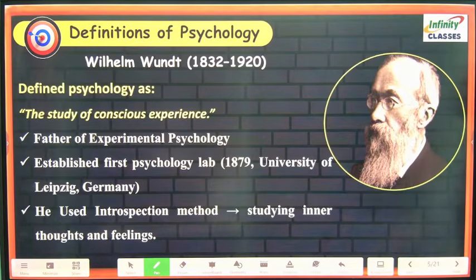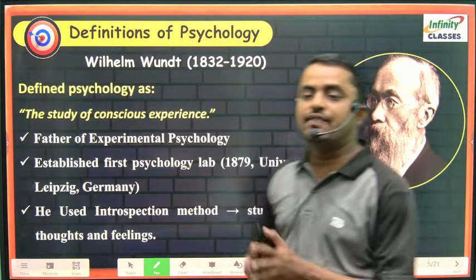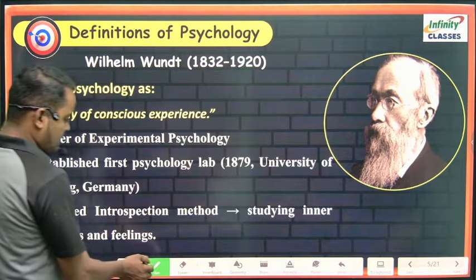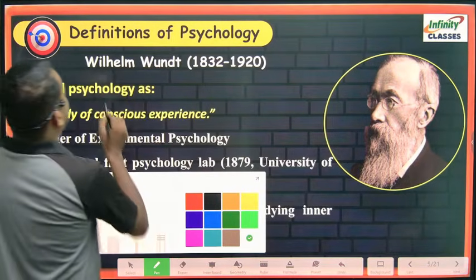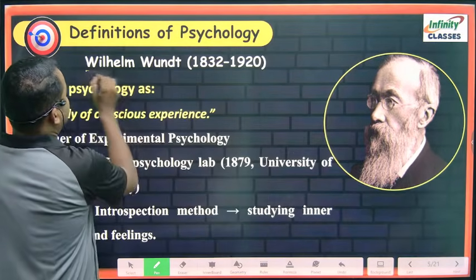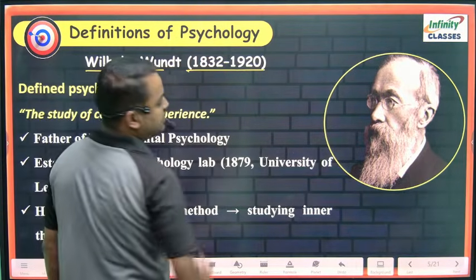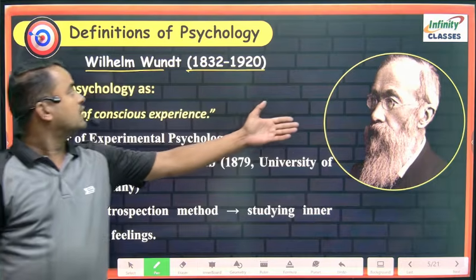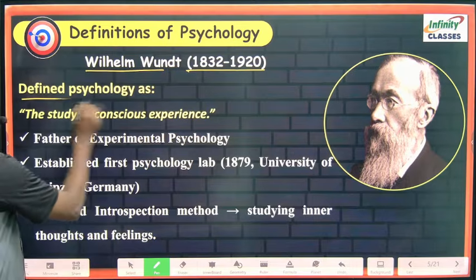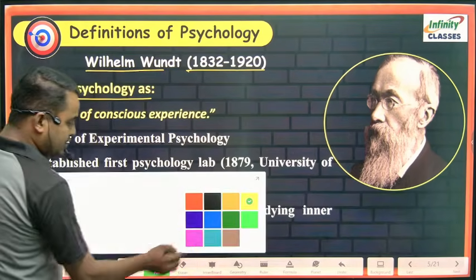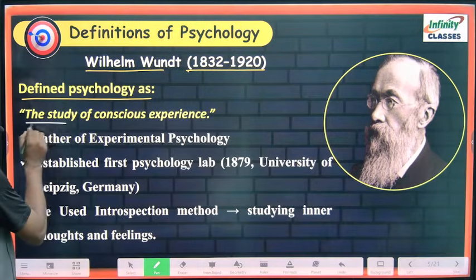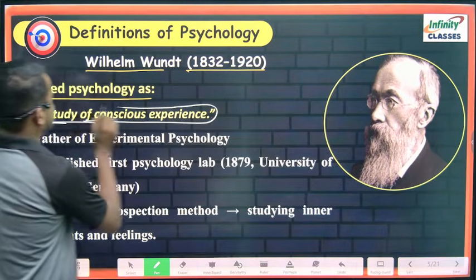Next, definitions of psychology by different psychologists, now we are going to learn here. First of all, Wilhelm Wundt, 1832 to 1920. You can see the picture, Wilhelm Wundt, he is here. According to Wilhelm Wundt, psychology is the study of conscious experience.